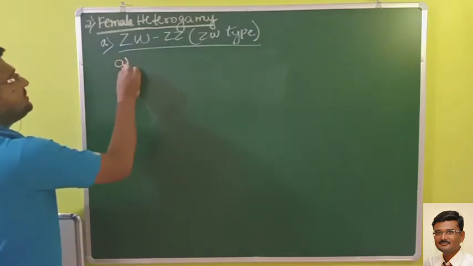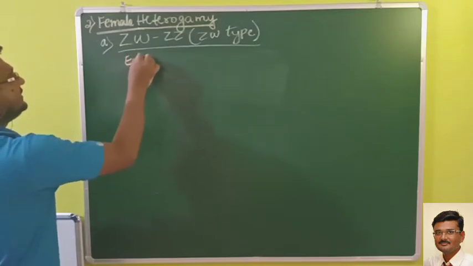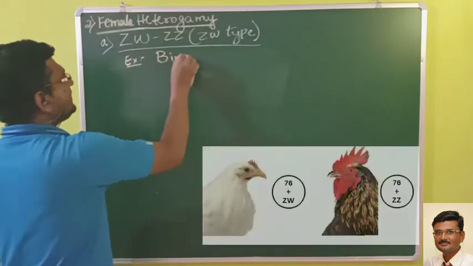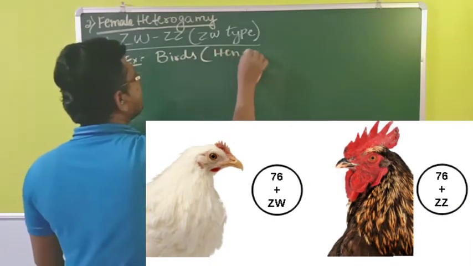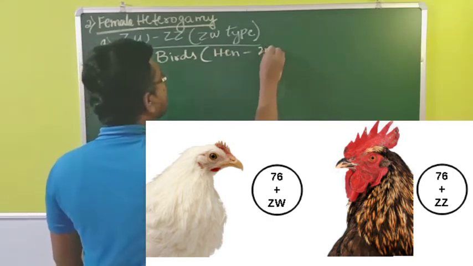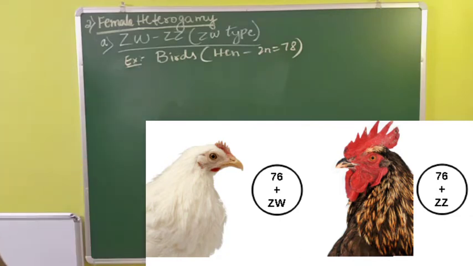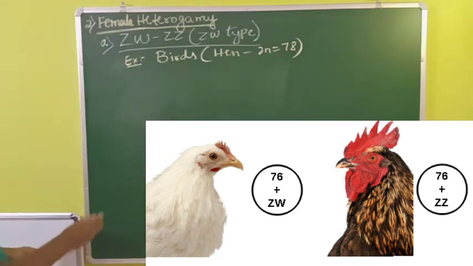An example of this type where females are heterogametic, we can see in birds. Okay. So one example, let me write, that is hen, and hen will be having the chromosome number 78. So they are having 78 chromosomes. That is the diploid cell what I have written. Okay.